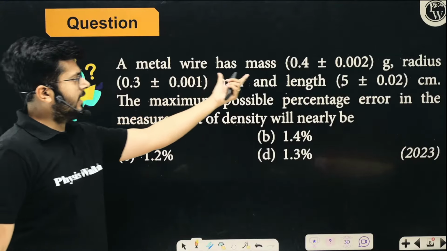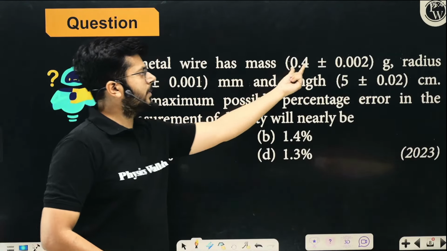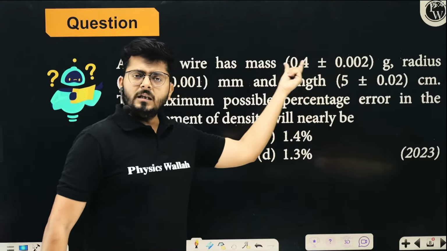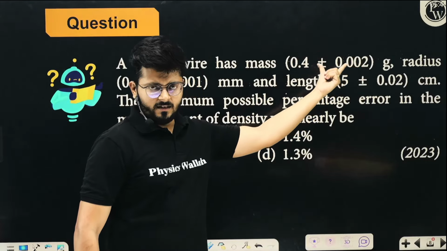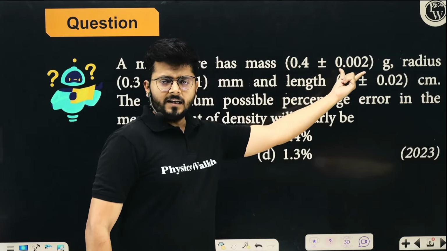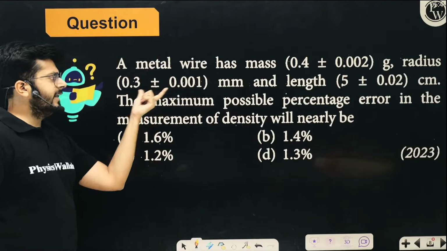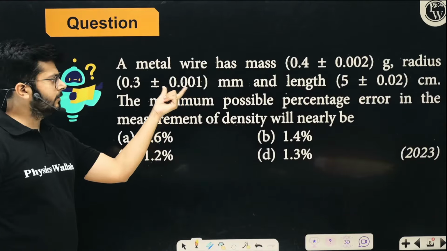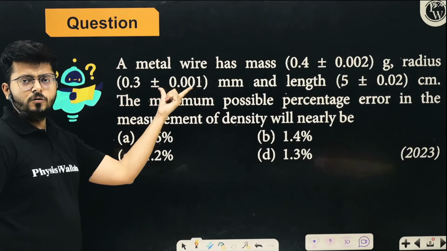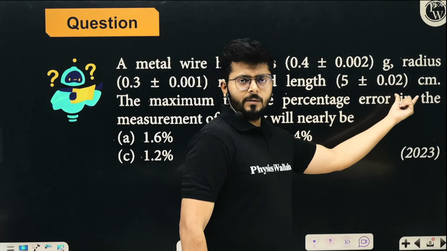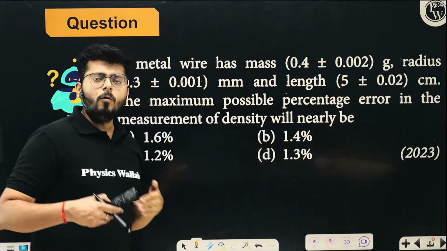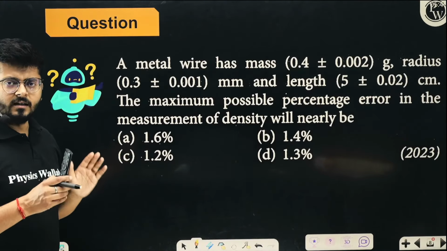So you have a metal wire that has a mass 0.4 plus minus 0.002. So in the measurement of mass, you may have incurred this particular error, right? 0.4 plus minus that many grams. In the measurement of radius, you have also incurred some error, 0.3 plus minus 0.001 mm, and in the measurement of length also you have incurred some error, right? So in the measurement of all the quantities you are making some error, right?